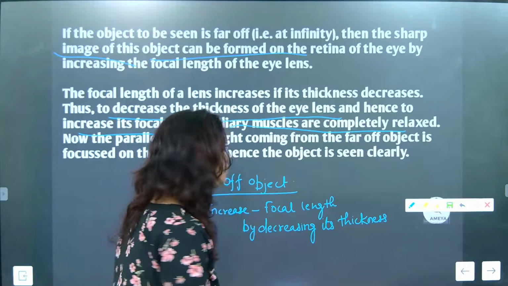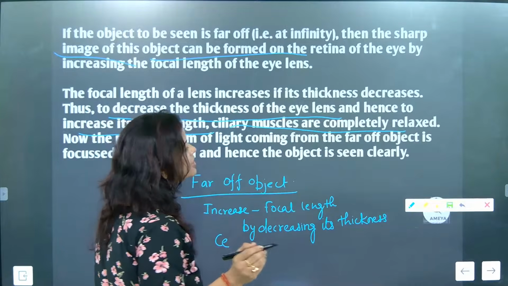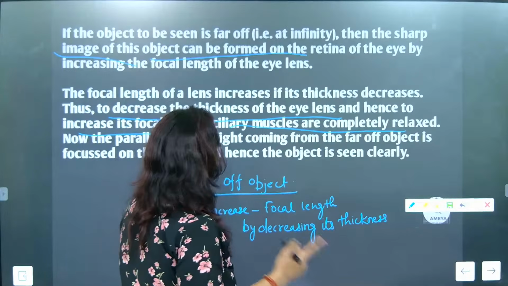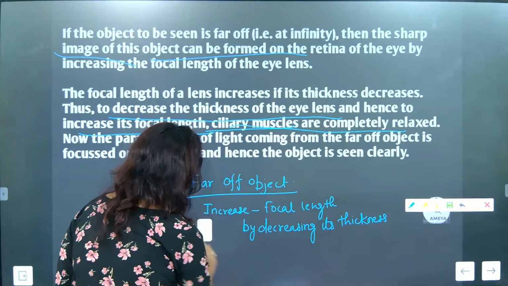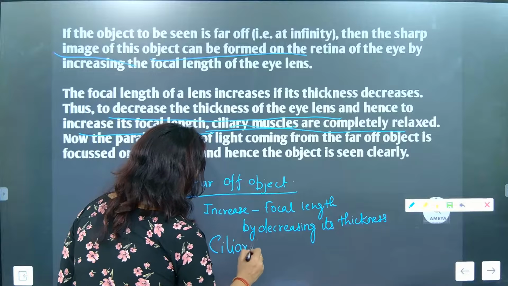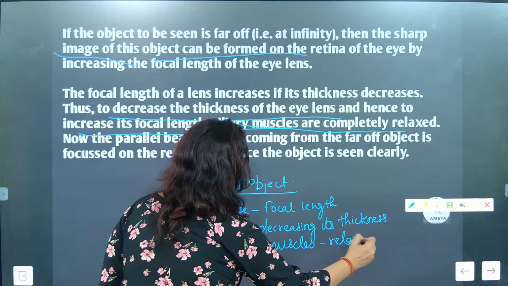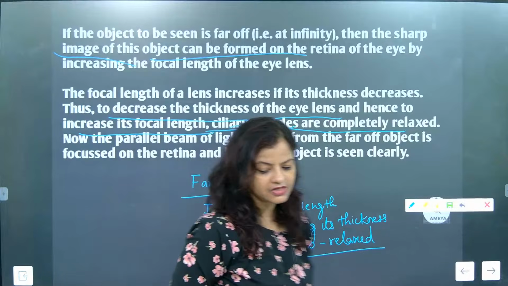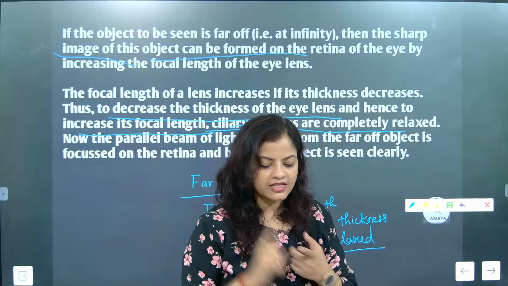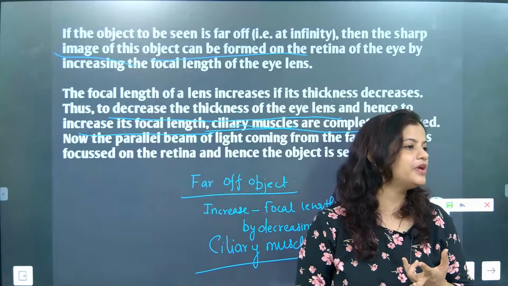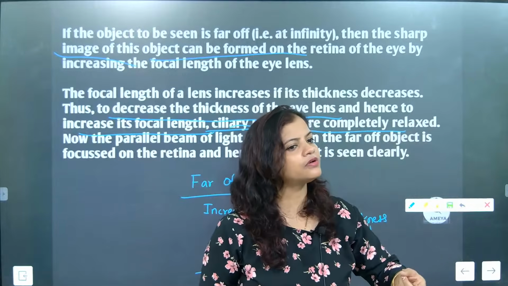How? By decreasing the thickness. And decreasing the thickness means what, beta? Ciliary muscles will be relaxed. Come on, note down everything, children. Ciliary muscles will be relaxed. So ciliary muscles have to be what, beta? Relaxed. Got it? Come on, start typing the answers and sending. Ciliary muscles will be relaxed. Focal length will be increased. Thickness will be reduced. Focal length will be what, beta?